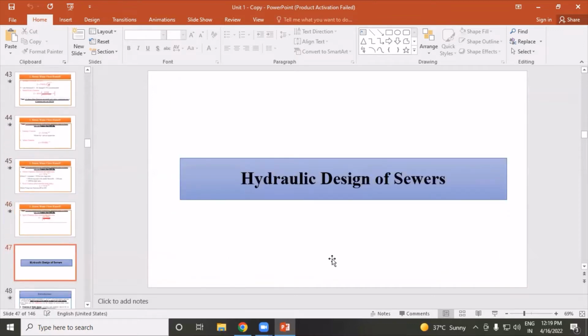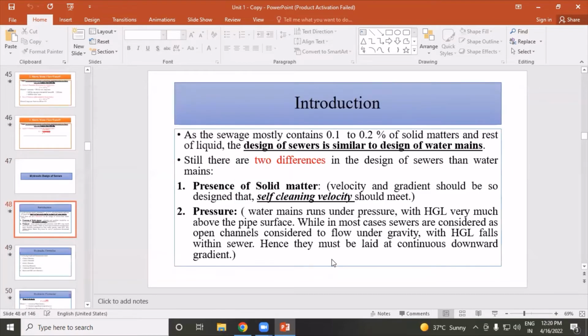So the next topic is the hydraulic design of sewer. In the introduction, as sewage mostly contains 0.1 to 0.2% solid matter and the rest is liquid, the design of a sewer is similar to the design of water mains. Still, there are two differences in the design of sewers from water mains. First, the presence of solid matter, and second, pressure.